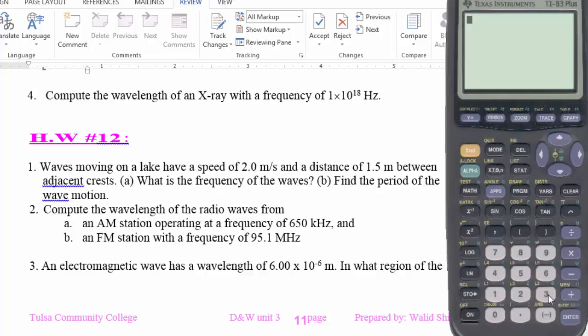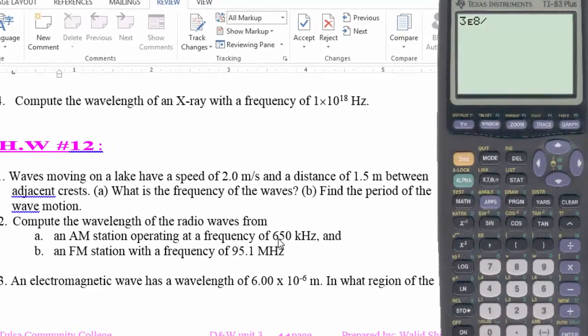So basically we'll divide 3 times 10 to the power 8. Recall how to use the calculator to express power of 10 notation. So this is 3 times 10 to the power 8 divided by the frequency, and recall that the frequency needs to be converted to hertz. So kilohertz here has to be written as hertz, and we know 650 kilohertz is 650,000 hertz. So it's basically 6.5 times 10 to the power 5, because you have to move the decimal point 5 places to convert it from 650,000 to 6.5. And this will yield 461 meters for the wavelength.